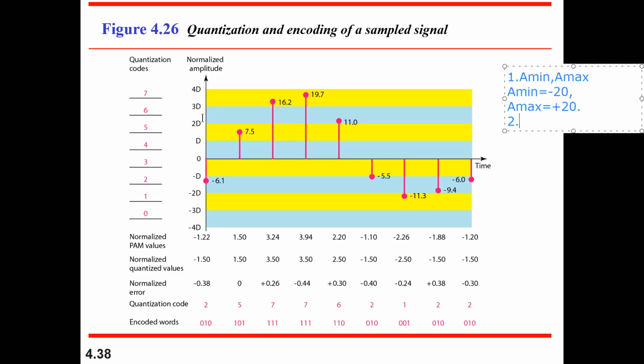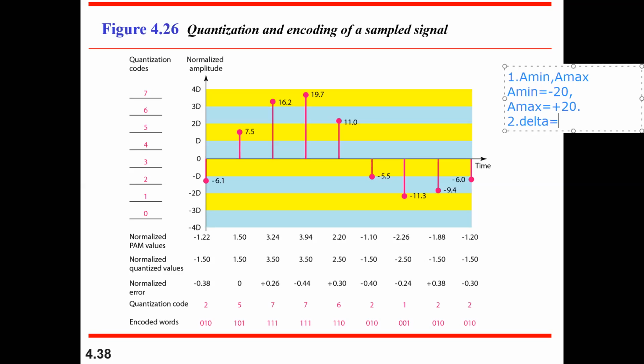How will it be represented? Suppose I have 8 levels, 8 different categories. If I divide that 20 into 8 parts, each one will have 5 units. How is it possible? That quantity is called delta.